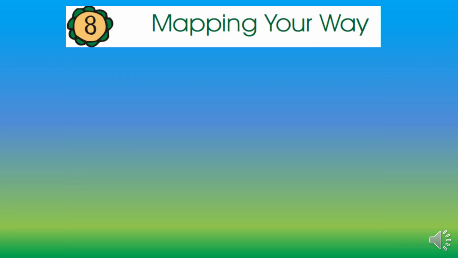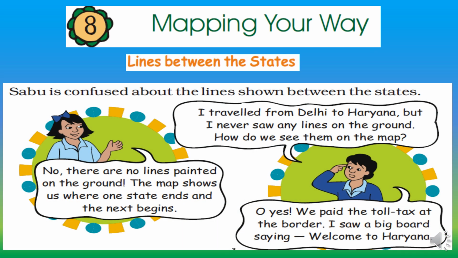Today we will start with chapter number 8, Mapping Your Way, session number 3. Lines between the states. Sabu is confused about the lines shown between the states. "I have travelled from Delhi to Haryana, but I never saw any lines on the ground. How do we see them on the map?"